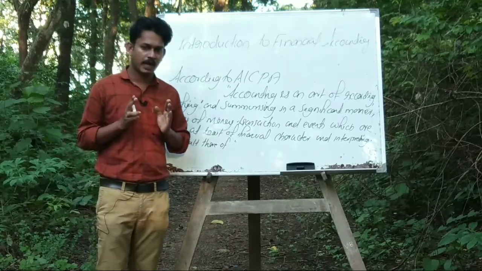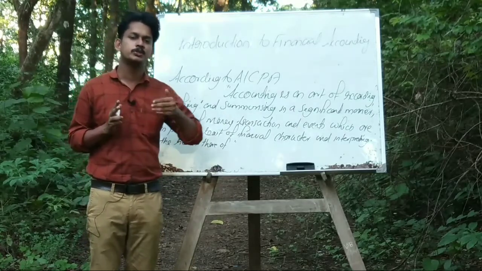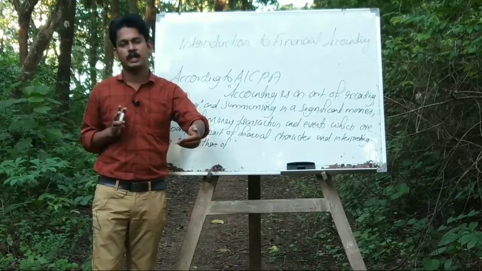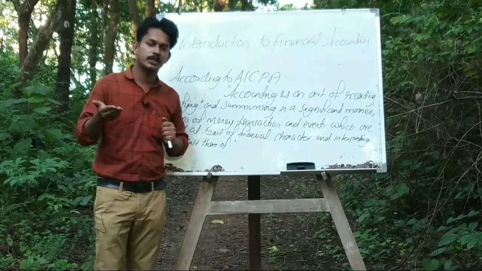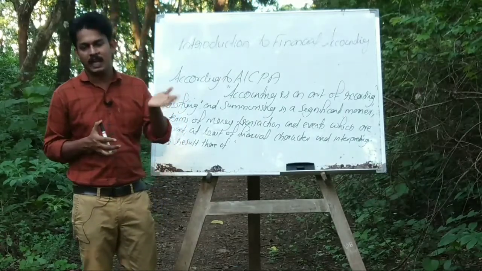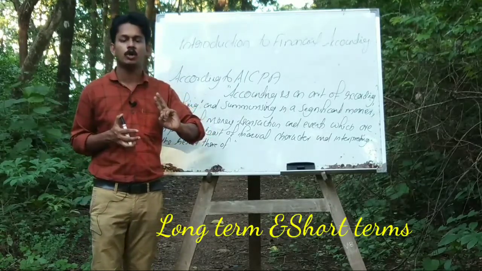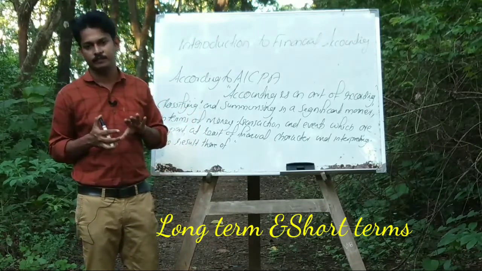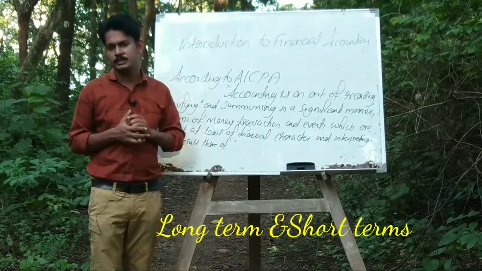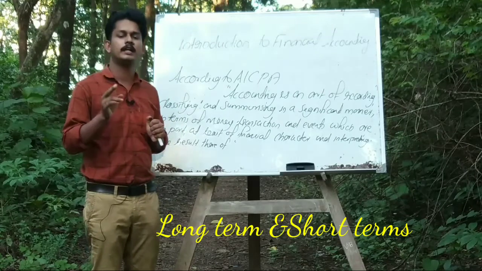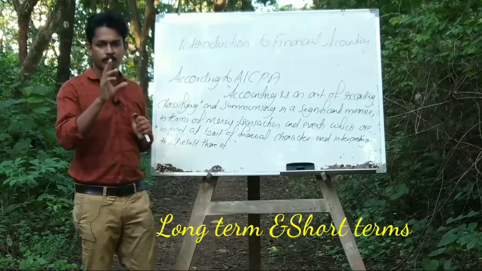Like assets, liabilities are also classified into two: permanent liability, fixed liability or long-term liability, and second, short-term liability or current liability.